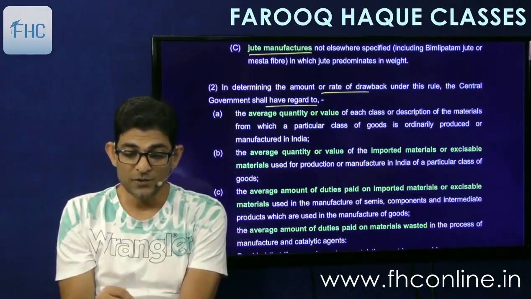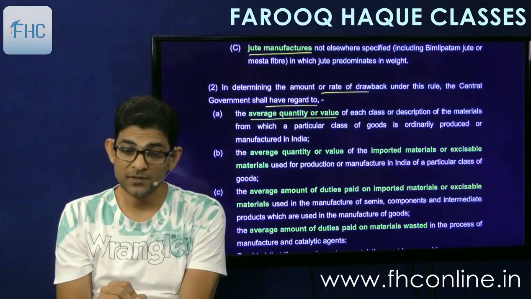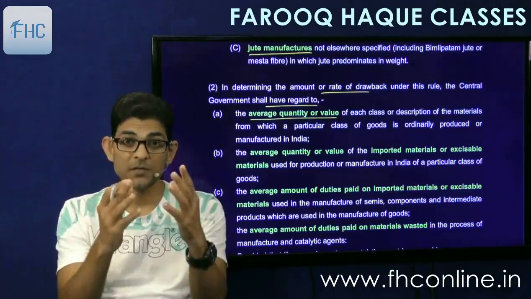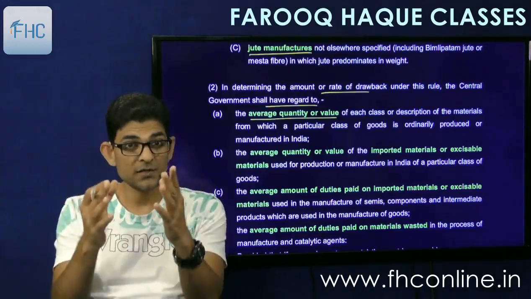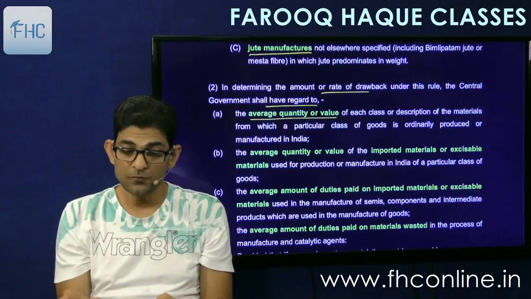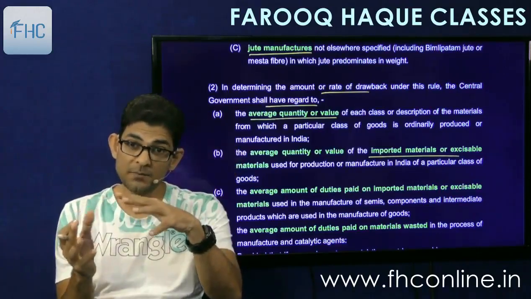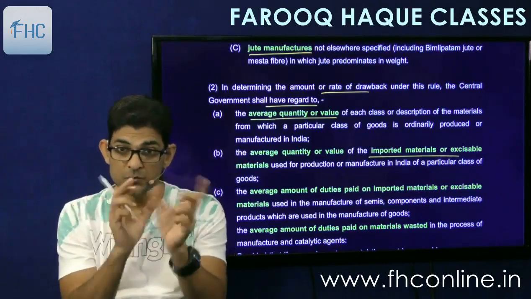The average quantity or value, the consumption quantity and value will be ascertained. First of all, what are the raw materials used, what are the average quantity consumed and value. Then the average quantity or value of imported material or excisable material used, means how much of it is imported, how much is normal Indian made raw material. That will also be checked.